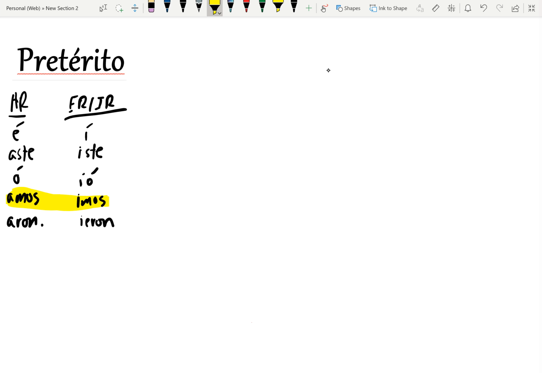the exact same endings as the present tense. So how do you tell the difference? You tell the difference by context, right? You have to look at the context, decide whether it's the past or the present.